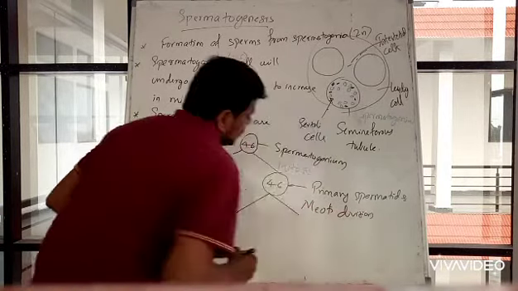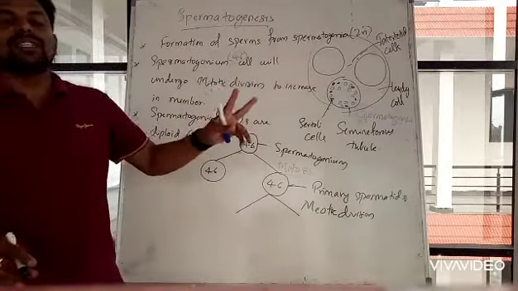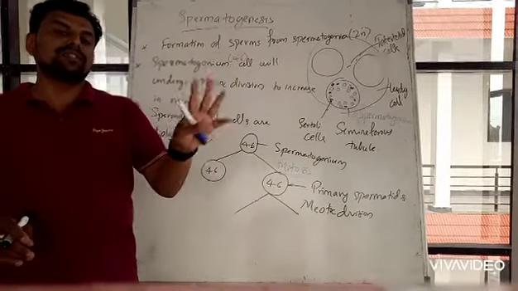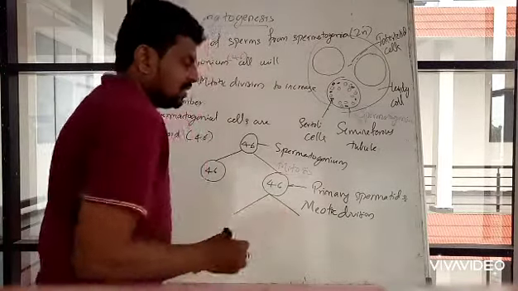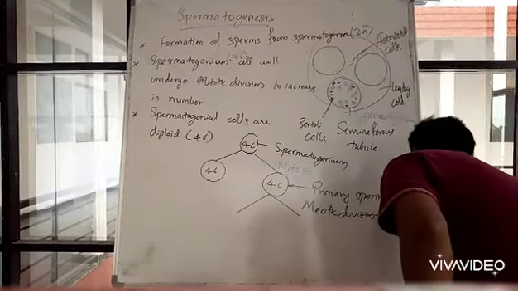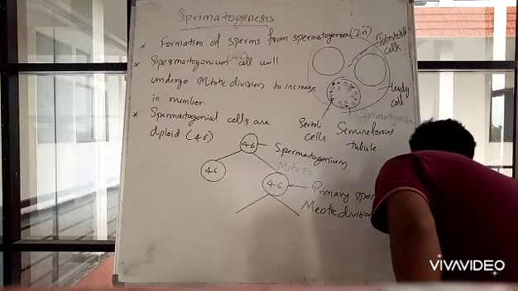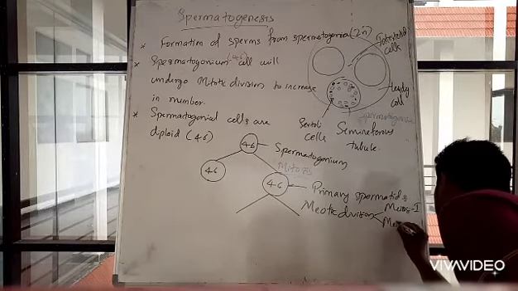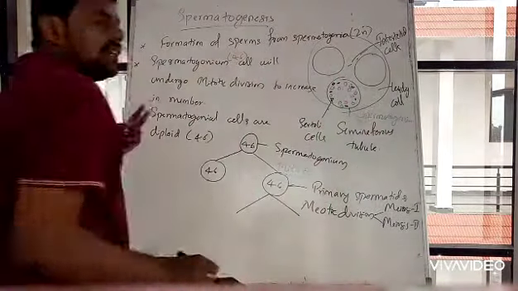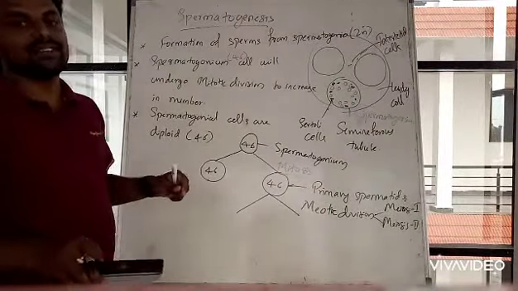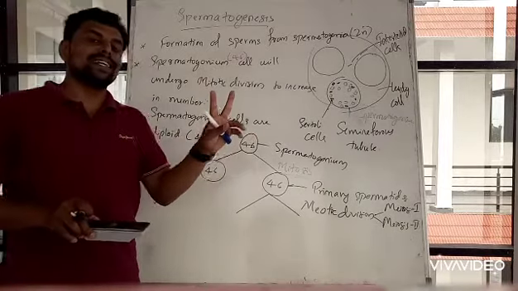If you can recall what meiosis means, two types of cell division will be there: meiosis first and meiosis second. I'll write here meiosis 1 and meiosis 2. Meiosis includes one reductional division and a second equational division. Two types of division will be present in meiosis.